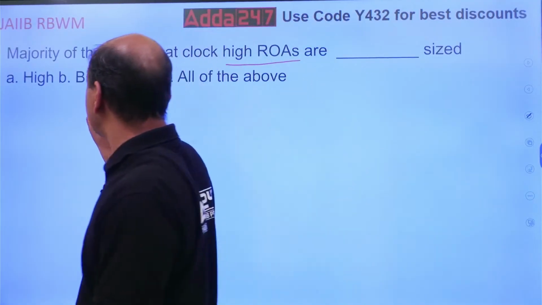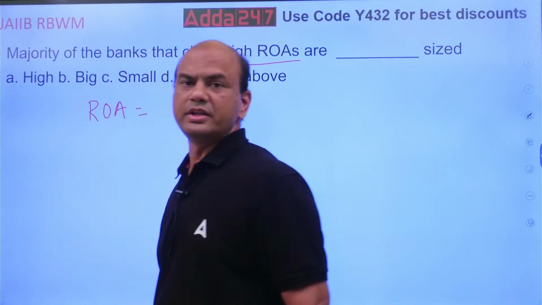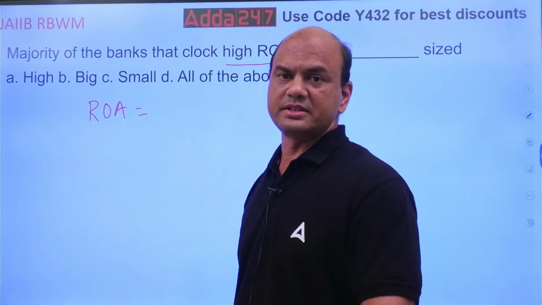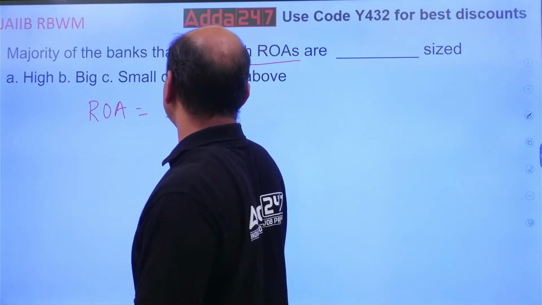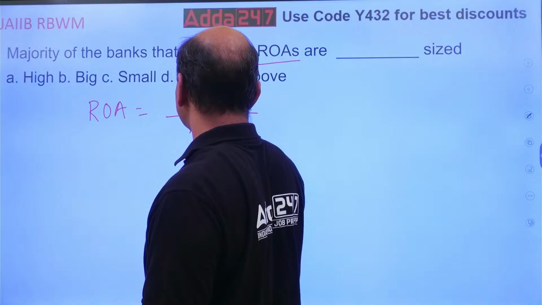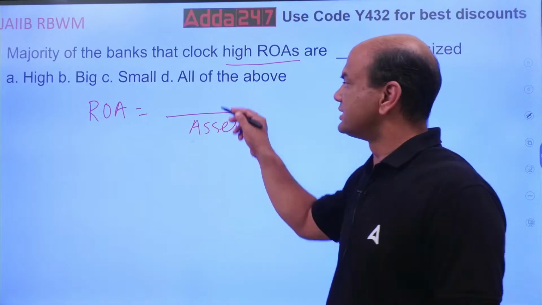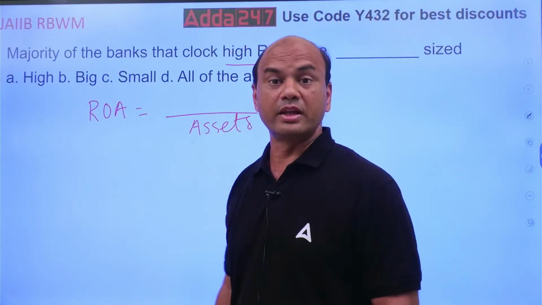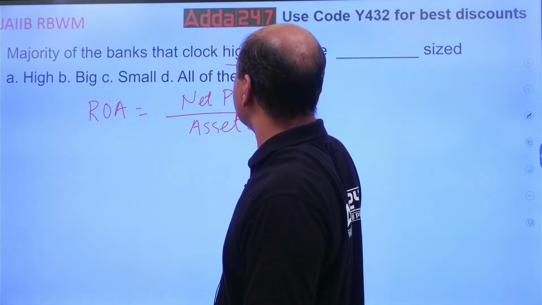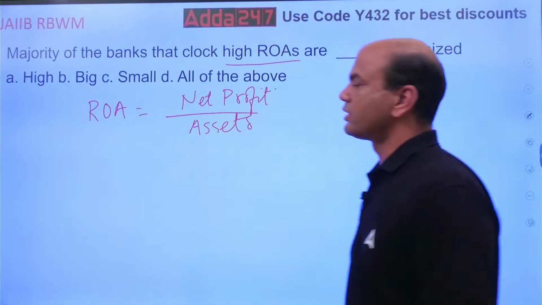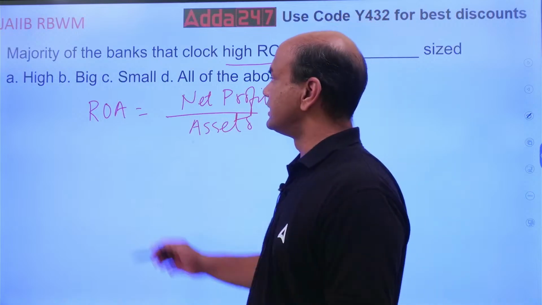Let's go. ROA formula. ROA, return on assets, equals to, yes, in the comment section, what is the return on assets? Here, on assets means the denominator will be assets, obviously, since you are talking of return on assets. So the denominator will be assets. This is return. Return means what? Your net profit, net income, net profit. Okay. So that is your ROA, return on assets. So who will have higher ROA?